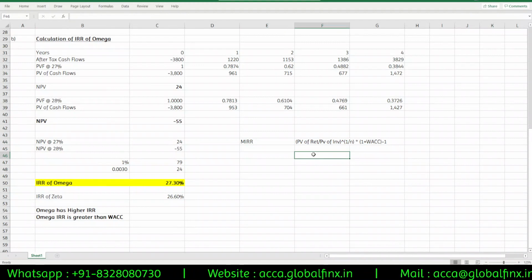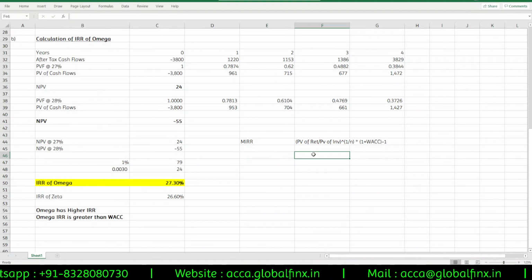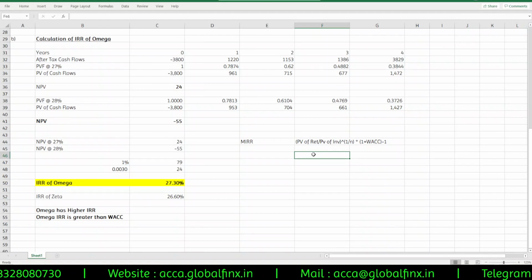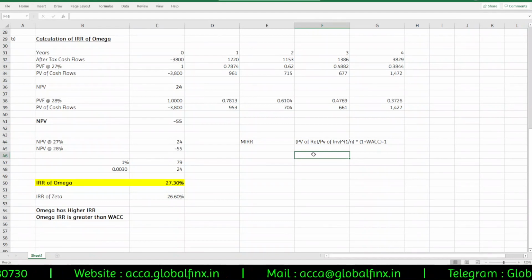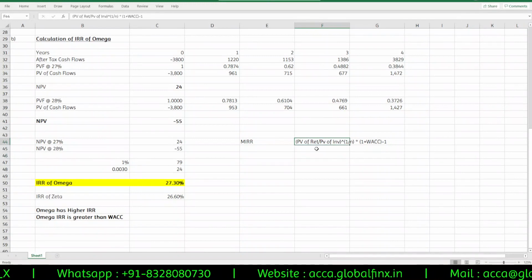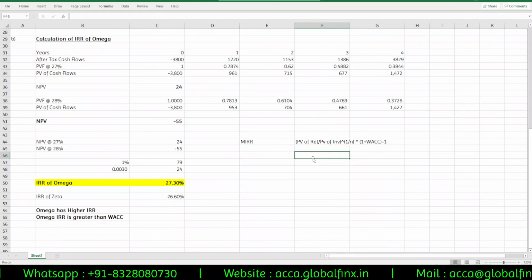So for MIRR, I'll calculate PV of returns. We don't have PV at the weighted average cost of capital.